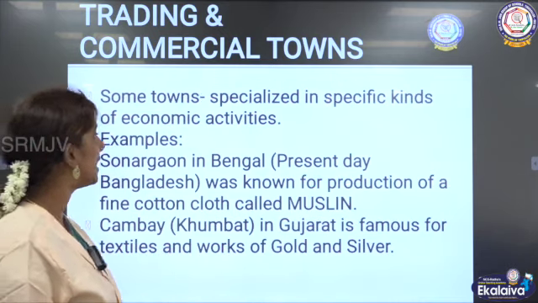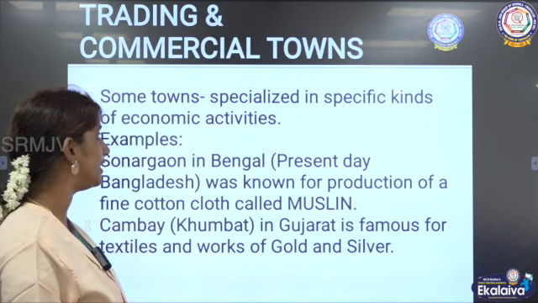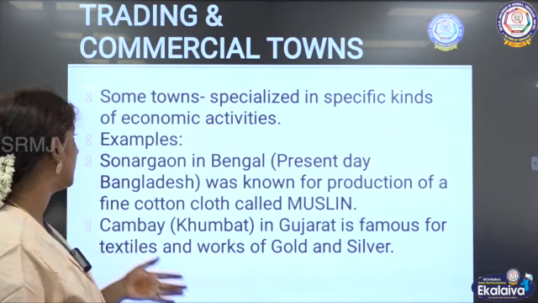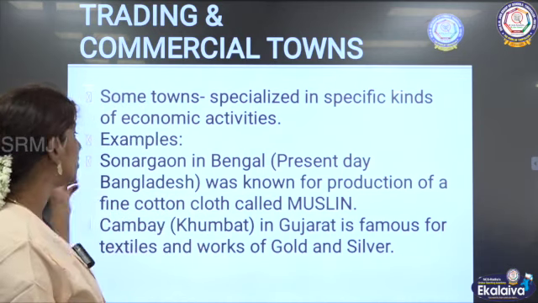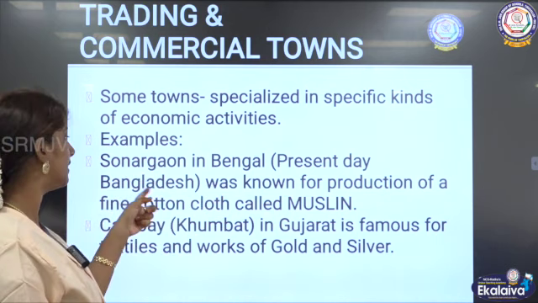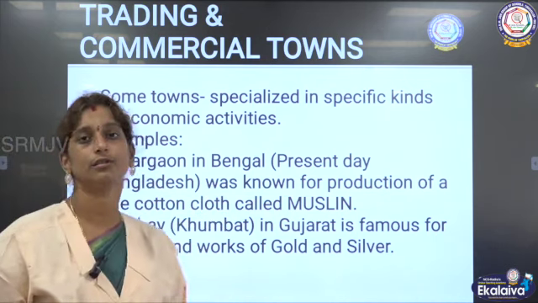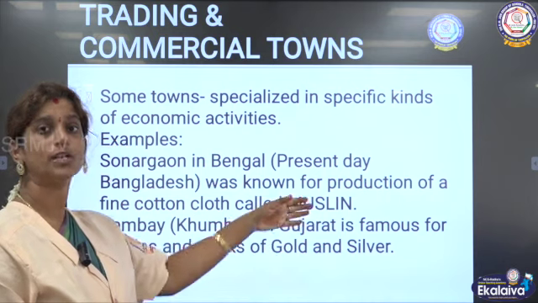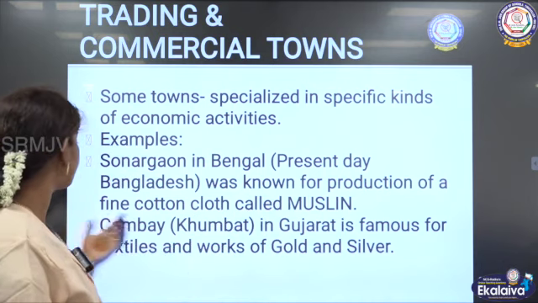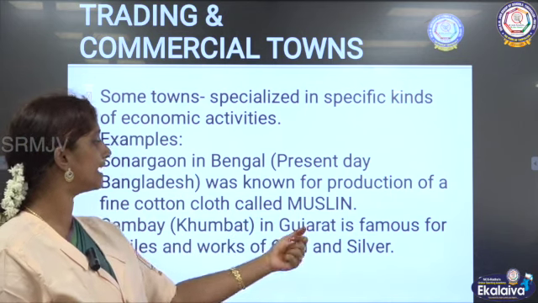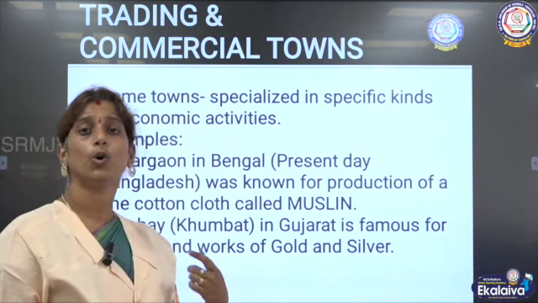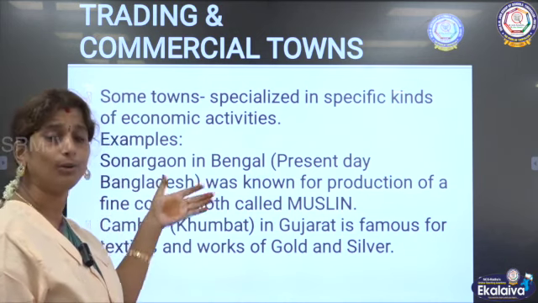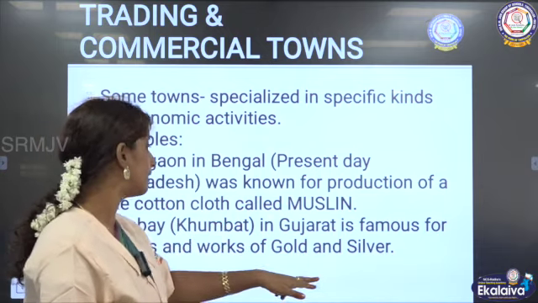Next, some towns specialized in specific kinds of economic activity. So some of these towns were specialized in a particular kind of economic activity. The examples are Sonargaon in Bengal, which is present day Bangladesh. It was known for the production of cotton cloth which is called muslin. So a particular type of cotton cloth called muslin was much produced in Sonargaon. Then Cambay in Gujarat is famous for textiles and also the works of gold and silver. So these places are also ports as well as commercial centers.